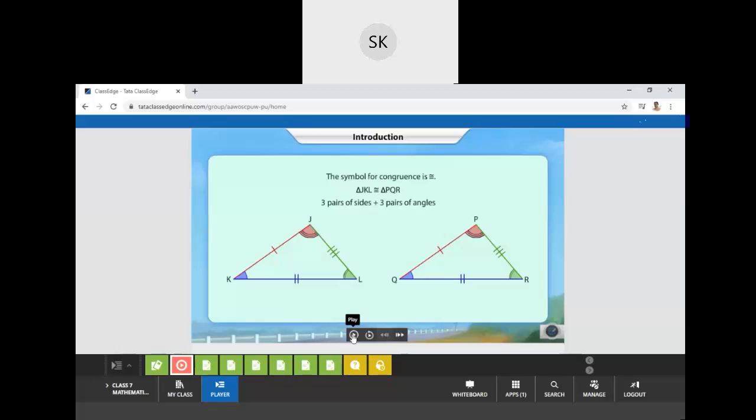Then that information we set into a criterion, and with the help of that particular criterion, we can decide both these triangles are congruent to each other. So what we have learned, always it is not necessary that all three sides and all three angles should be congruent to each other. Look at each of these criteria.